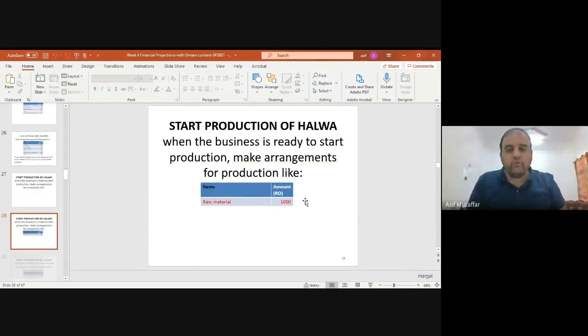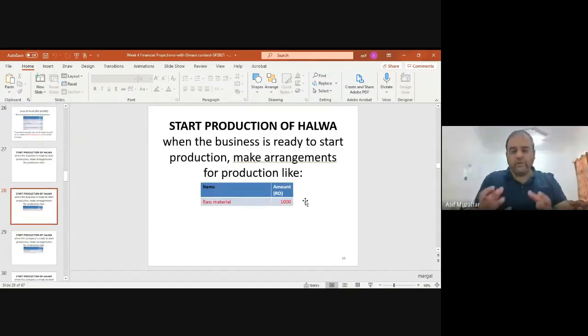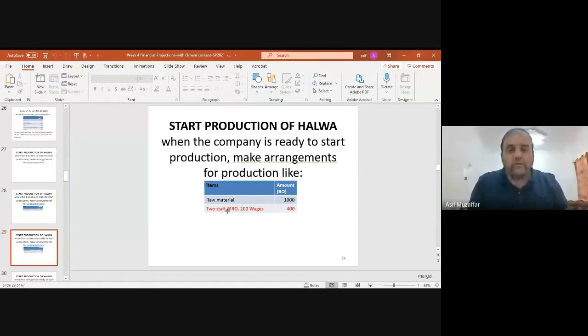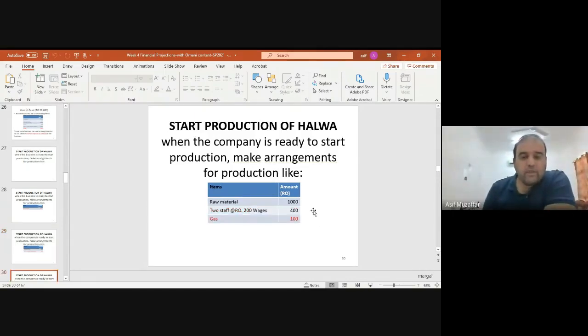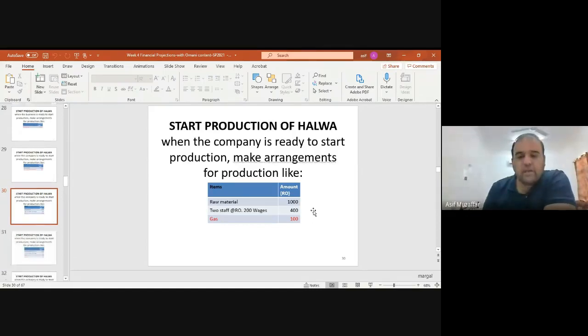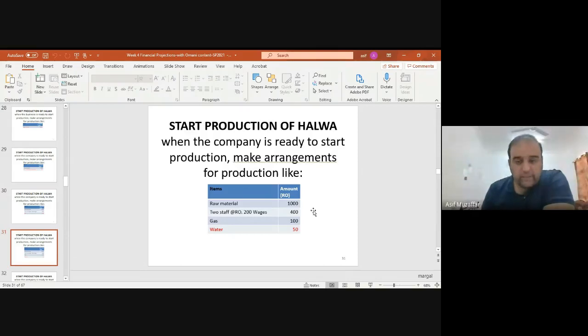So what they do, they buy raw material. Raw material means for making halwa, you need that suji. Then there are 2 workers who are paid wages of 400 riyal. I told you wages mean the salary of a person who is directly making your product. Then gas, because you are baking halwa, so the gas expenses would be 100 riyal. Then water, you will mix water in it, 50 riyal of water would be required.